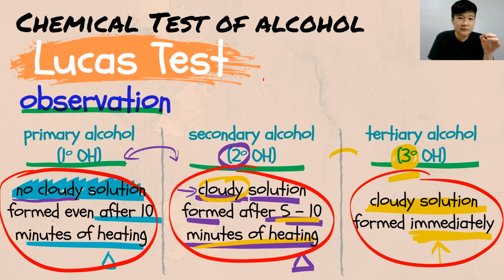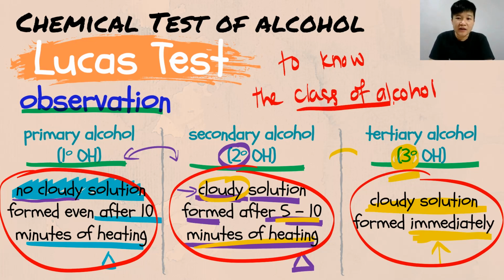In other words, the first thing before you answer the question is to know the class of alcohol. You must identify the class of alcohol before you proceed with your Lucas test, because different classes of alcohol will give you different observations. Every single word that I have on the screen, including the time and the word heating, is a must whenever it is stated. And for the tertiary, the only keyword over there is your cloudy solution formed immediately. Simple. So make sure you can identify the classes of alcohol.